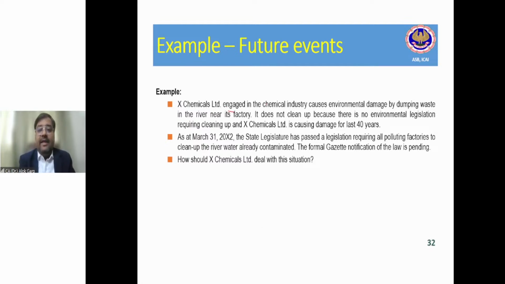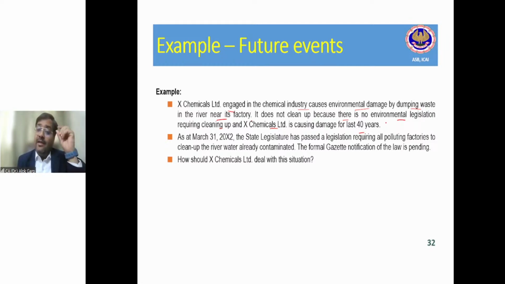X Chemical Limited, engaged in the chemical industry, causes environmental damage by dumping waste in the river near its factory. It does not clean up because there is no environmental legislation requiring cleanup, and X Limited has been causing damage for the last 40 years. So guys, there is no environmental legislation, meaning no legal obligation.